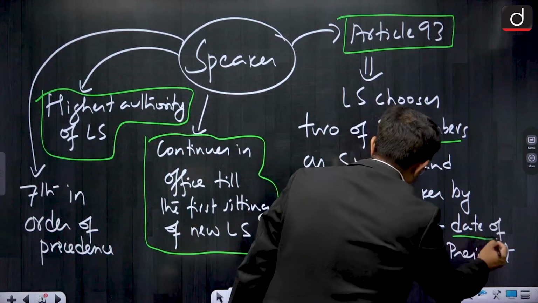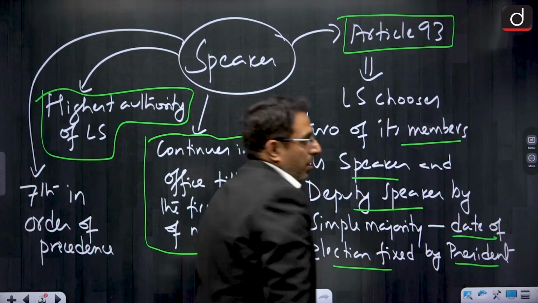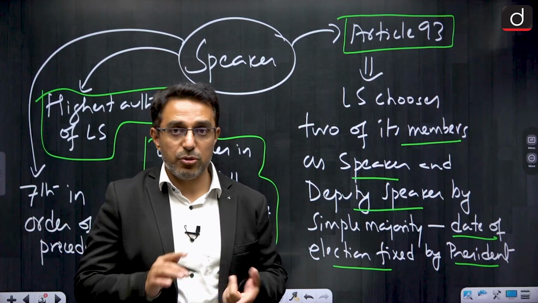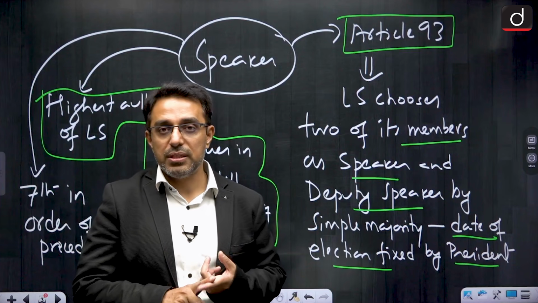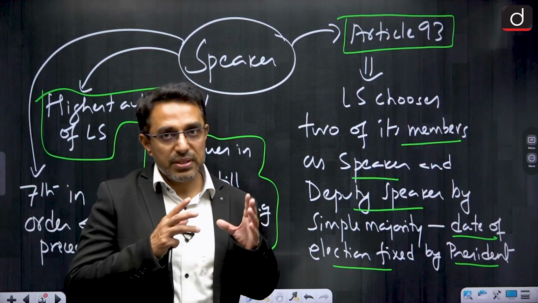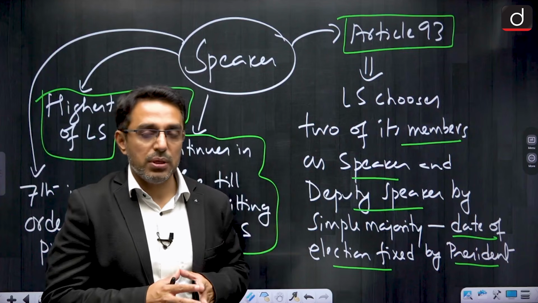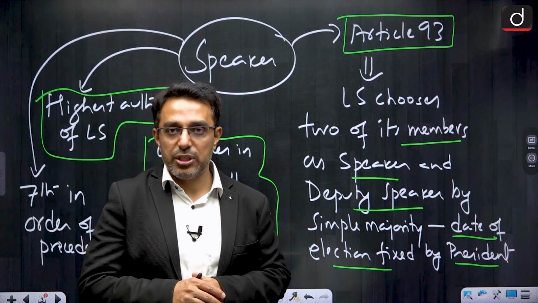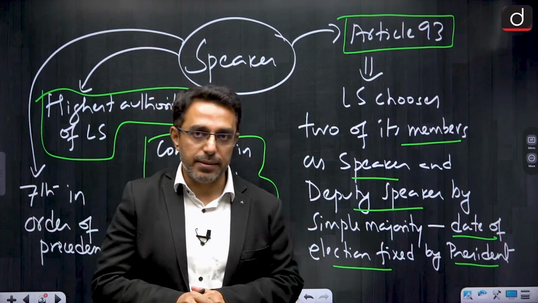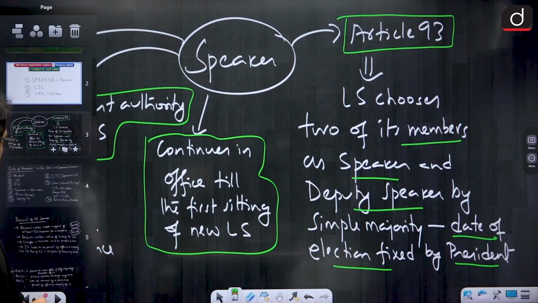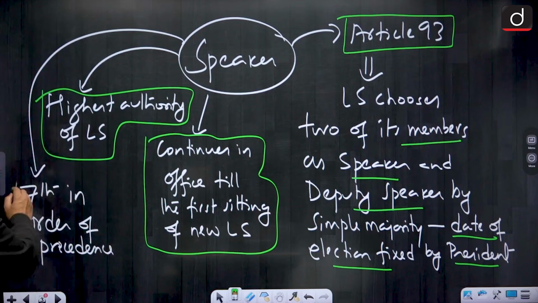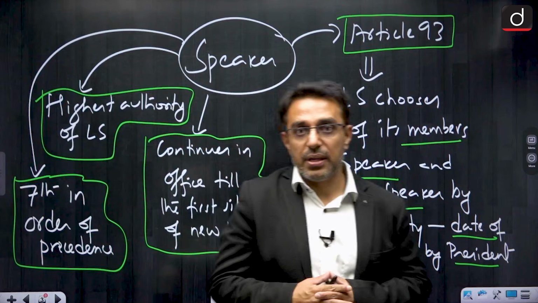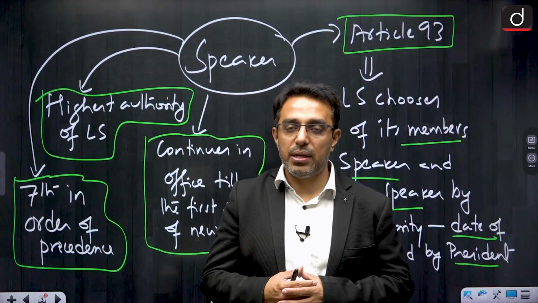Now the date of election of the speaker is fixed by the president, while the date of election of the deputy speaker is fixed by the speaker. So this is also important: the date of election of the speaker is fixed by the president, while once the speaker has been elected by the house, the speaker will fix the date of election of the deputy speaker. Right now we have not had a deputy speaker in Lok Sabha since 2019. Another important thing is that the speaker holds a very high constitutional position, and comes at number 7 in the order of precedence in official or ceremonial functions.